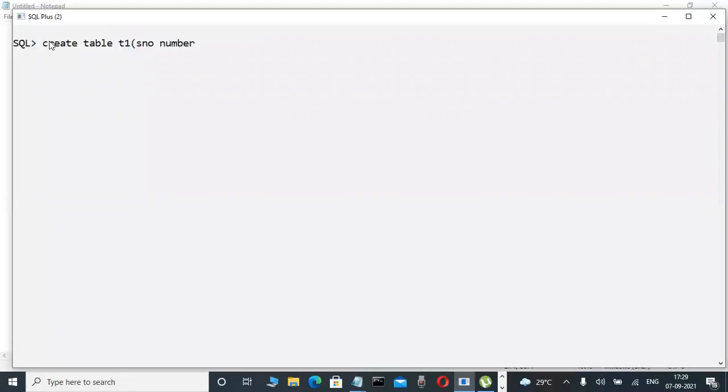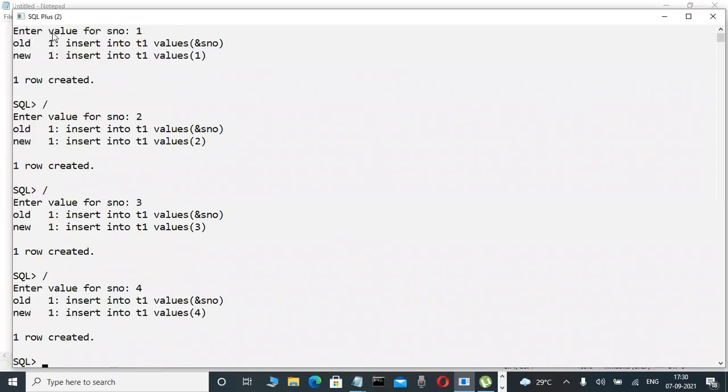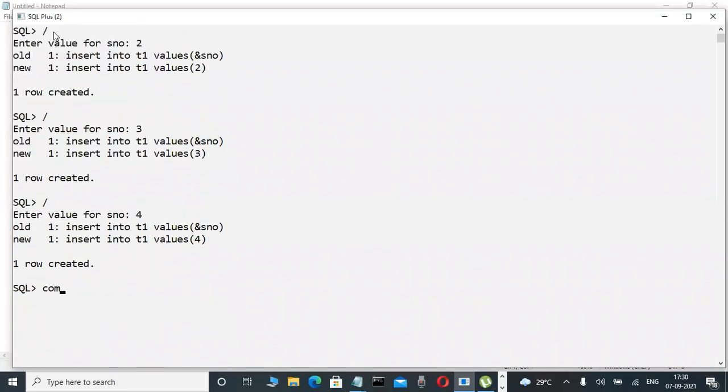What happened, observe it here. This is a table. Okay, fine. We are inserting data. In the future, when we learn the course, we will become familiar with these types of things. Just observe it here. This is a table. Here, 1, 2, 3, 4, some data I'm storing only. Okay, fine. I'm committing to save it.